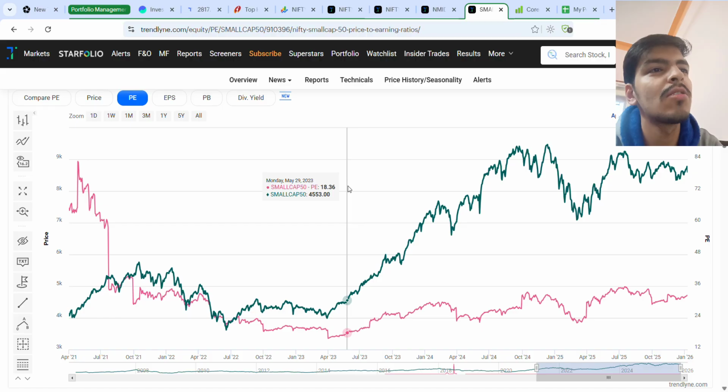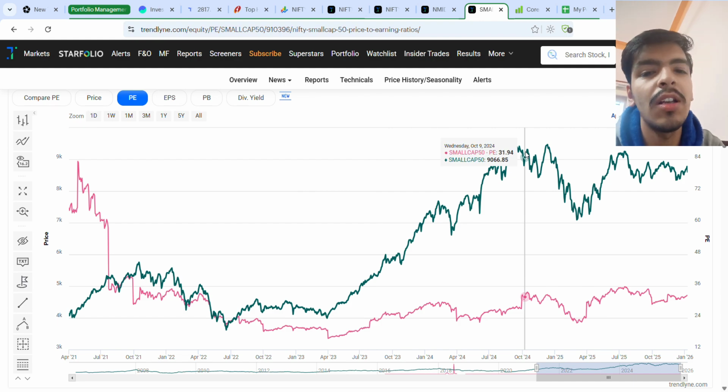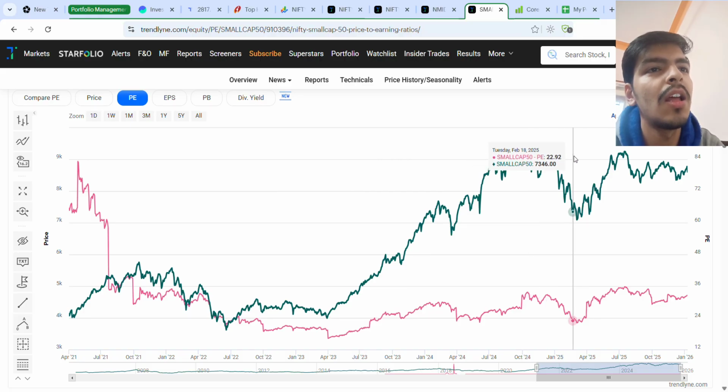And after that, we saw a very sharp up move over the next couple of years, and the PE ratio then reached around 32. From that point, the 2025 correction happened, and the PE ratio again moderated to the 22 to 24 range.